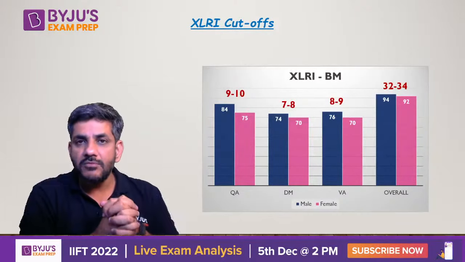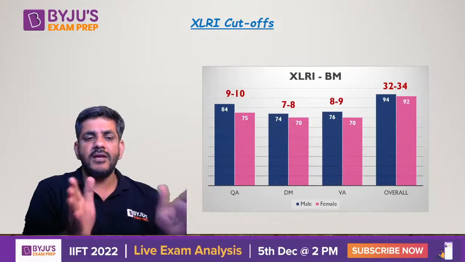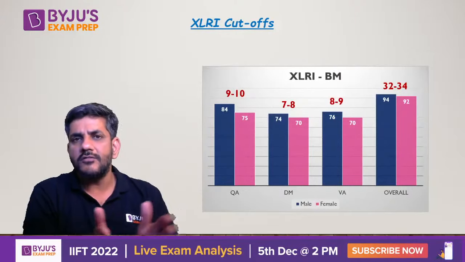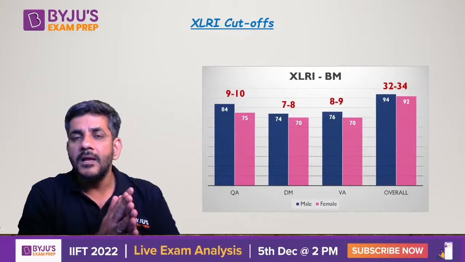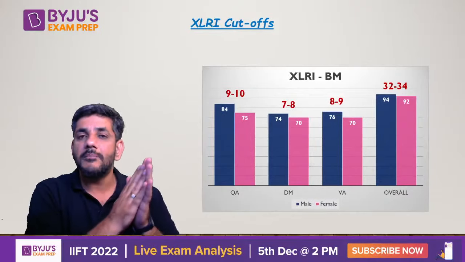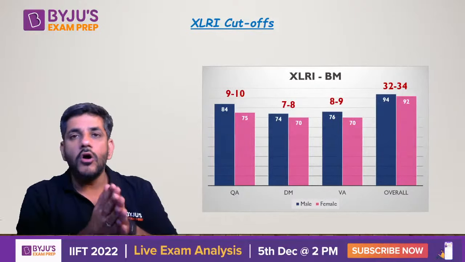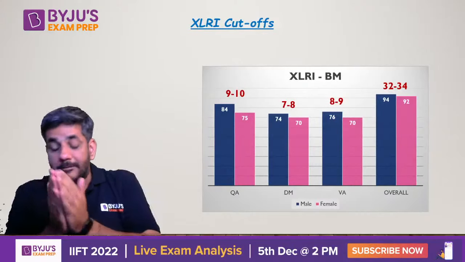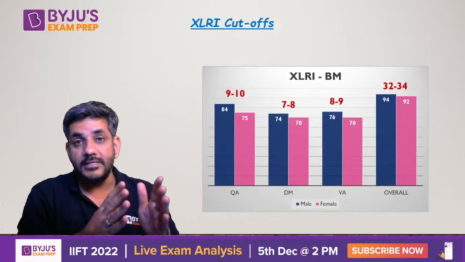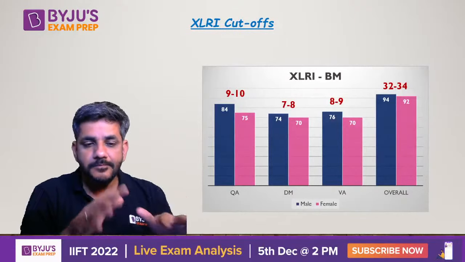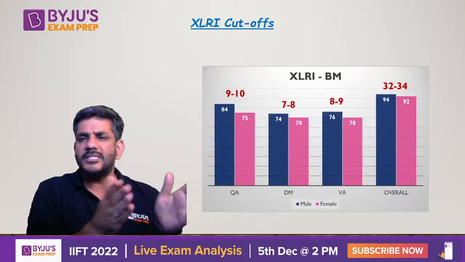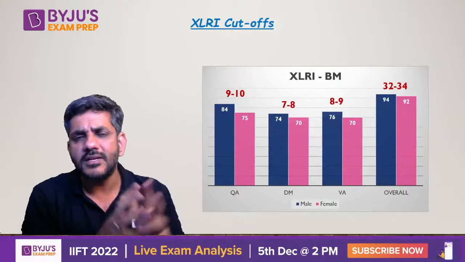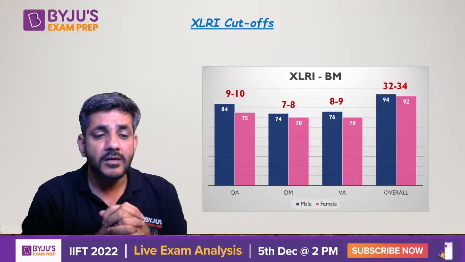For the BM course, they actually give different cutoffs for males and females, and not only males and females, rather male engineers, male non-engineers, female engineers, and female non-engineers. So 4 kinds of cutoffs would be there. Engineer, non-engineer, there is not much of a difference. That is normally there in the HR course, not the BM one.